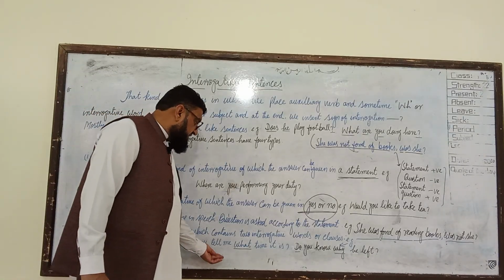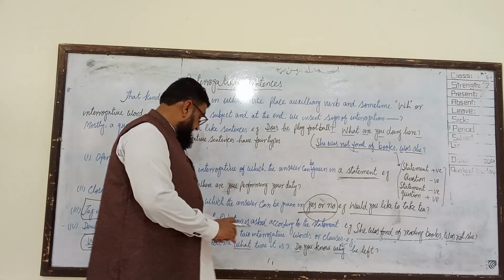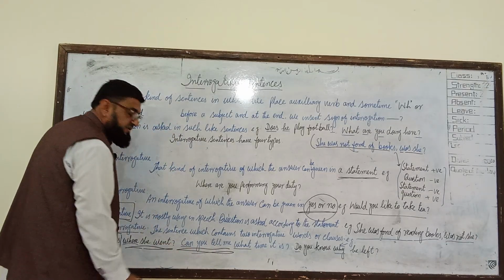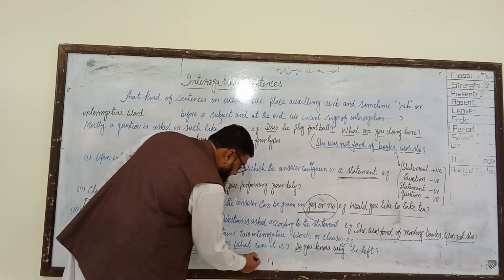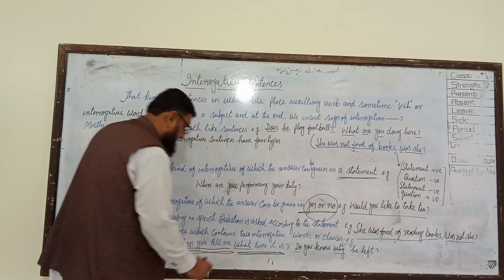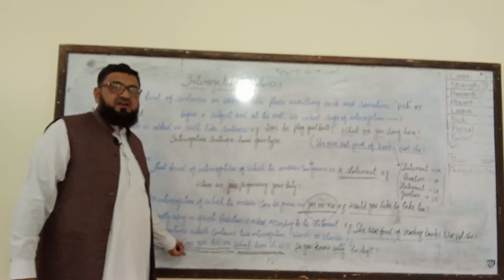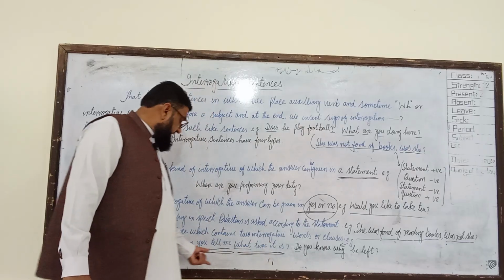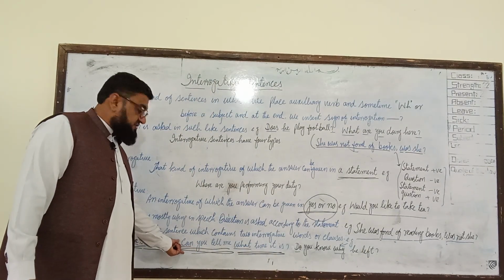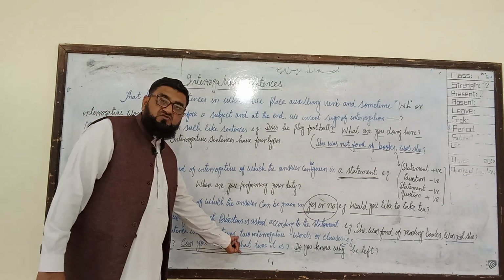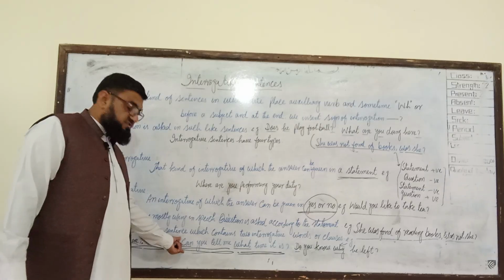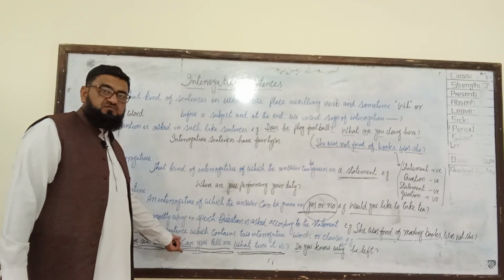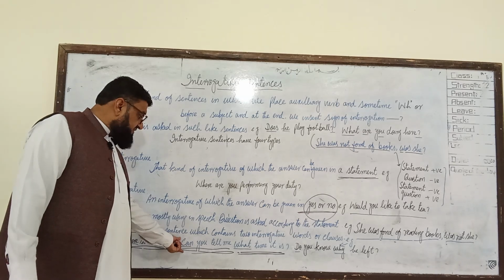Can you tell me what time it is? Can you tell me? That is the first question. What time it is? That is the second question. Can you tell me? That is the direct question. What time it is? That is the indirect question. Can, that is an interrogative word. What, that is an interrogative word. You know, can is an auxiliary but before the subject, so it becomes an interrogative word.